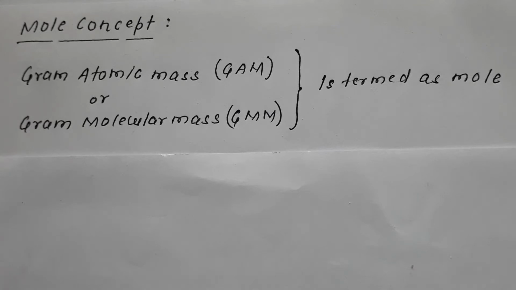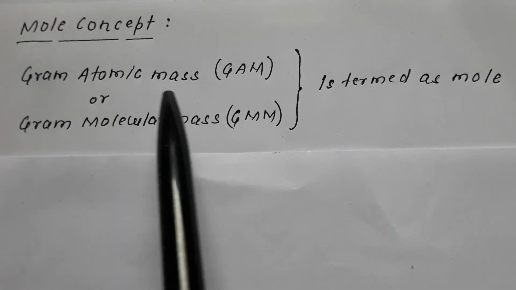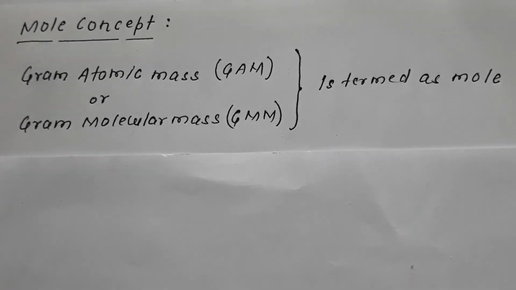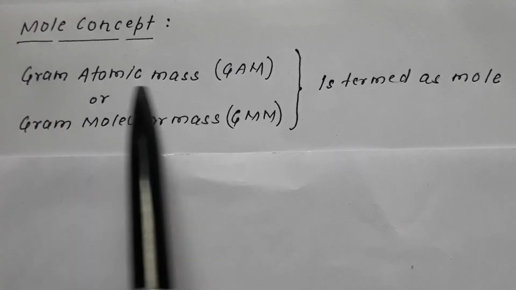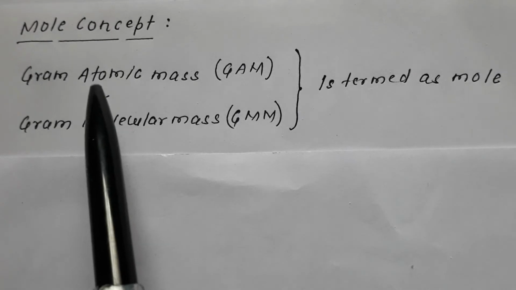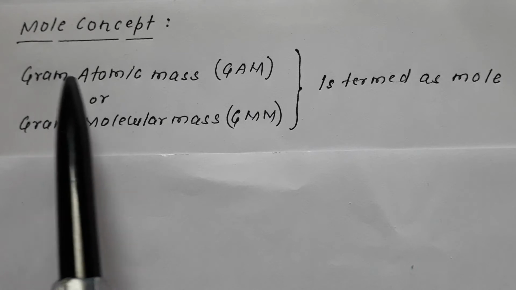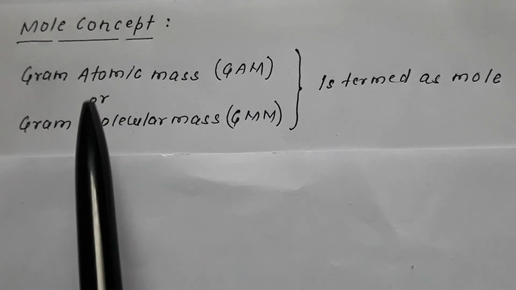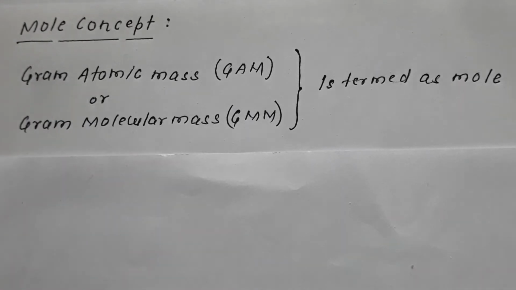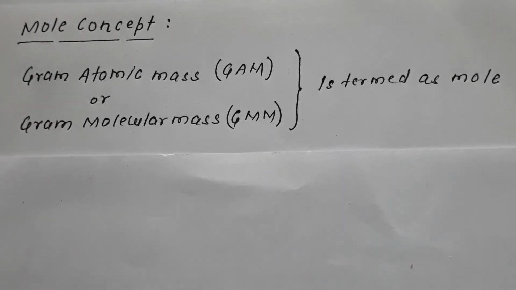Now, what is meant by a mole? We have heard about a word called atomic mass. If the atomic mass of any substance like sodium, potassium, chlorine, etc. is expressed in grams, then it would be termed as gram atomic mass. Atomic mass, if expressed in grams, will be termed as gram atomic mass. In short, it is called GAM.